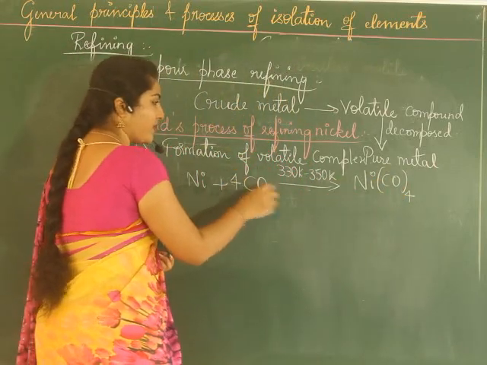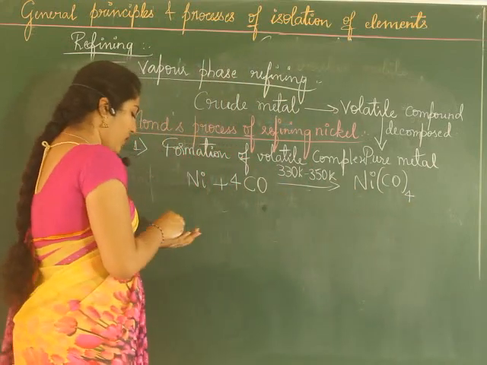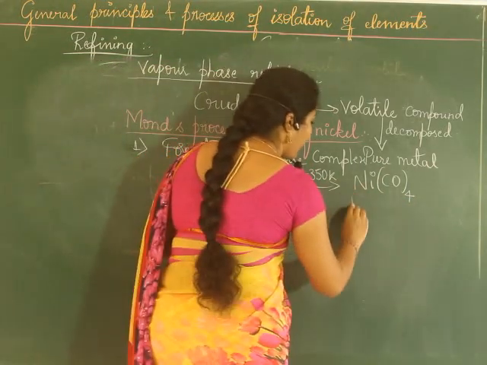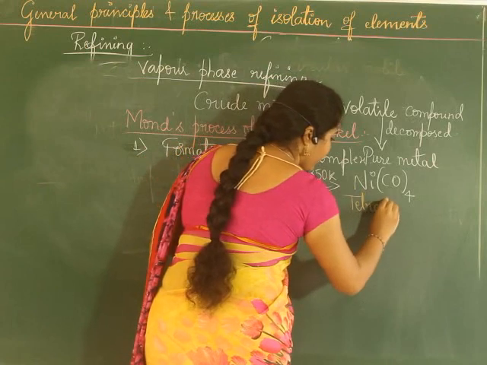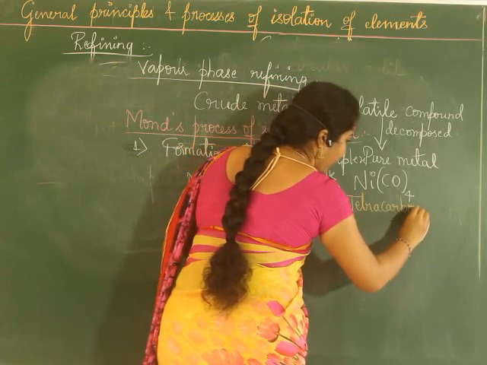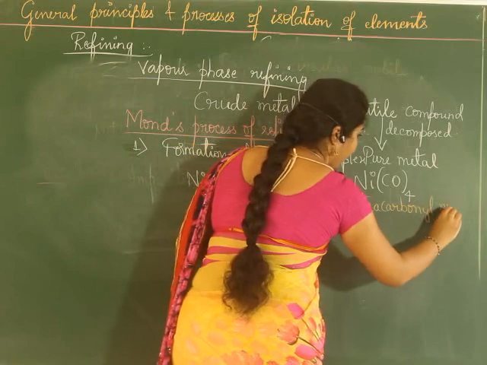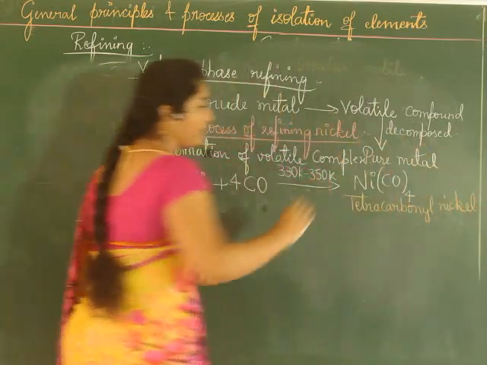Here it is 4CO, since here it is 4. So what is the name? Tetracarbonyl nickel. Okay.